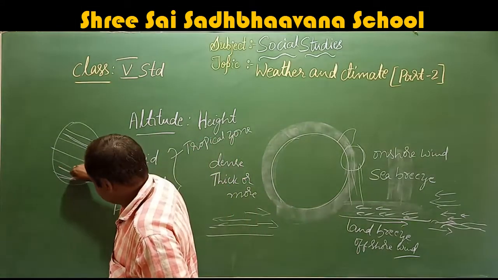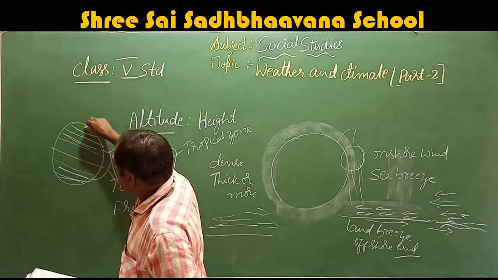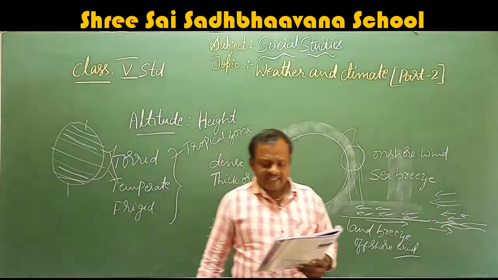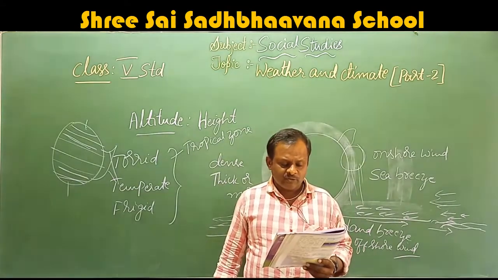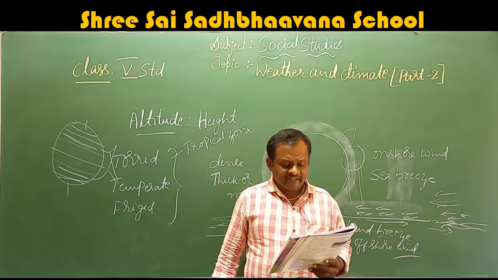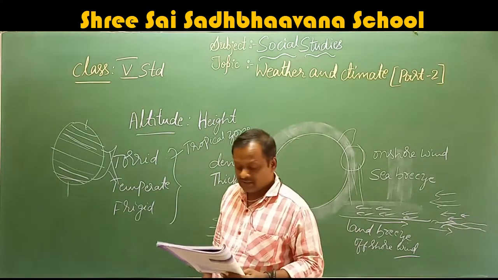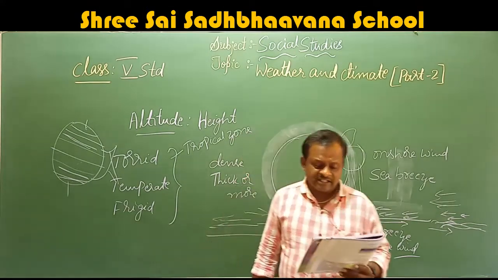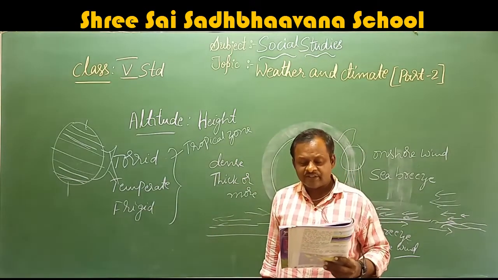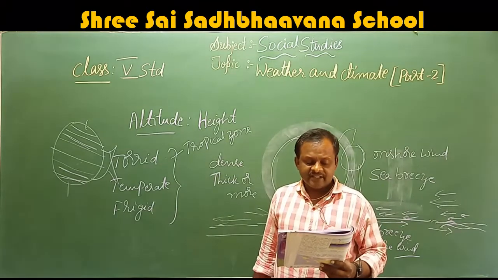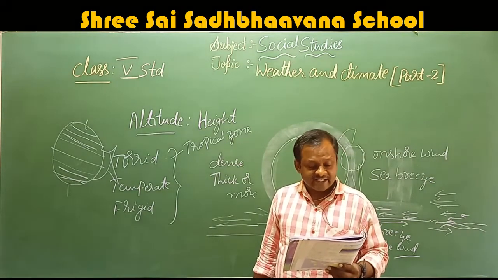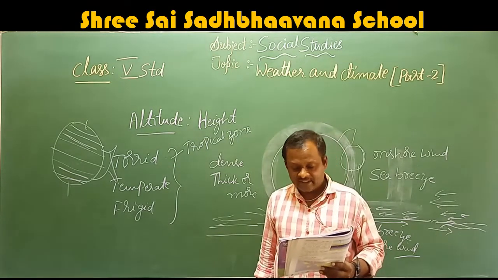These areas below this at the poles are called the frigid zones. They lie between the Arctic Circle and the North Pole and between the Antarctic Circle and the South Pole. They are very far away from the equator and receive absolutely slanting rays of the sun. During most months in a year, the frigid zones do not receive the sun rays at all. That is why they are covered with thick sheets of ice most of the year. The climate here is extremely cold throughout the year.